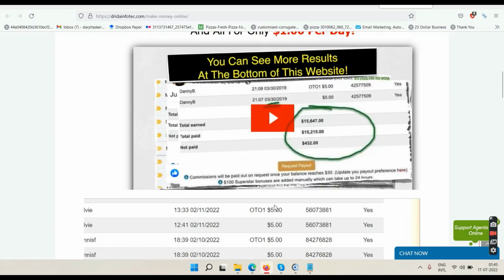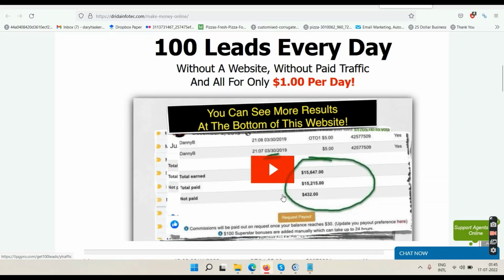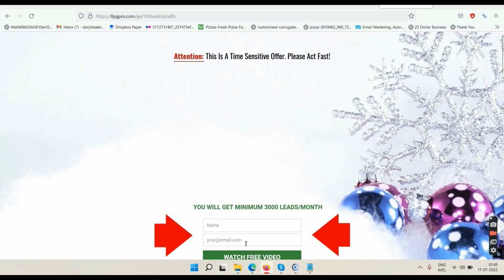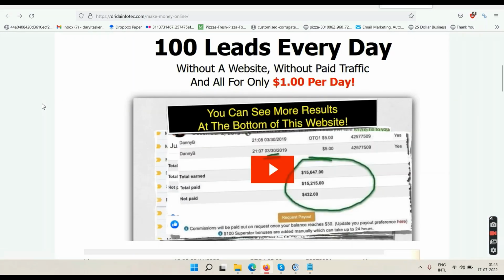Okay, and then if you want to learn how to use the system, go and click on this play button, go on to the next page, enter your name and email address, click on this watch free video, then go back to your email and verify your email. Once you have verified your email, you will be taken to this video. Watch the video and take action, because if you take action, I'll send you some bonus email scripts.